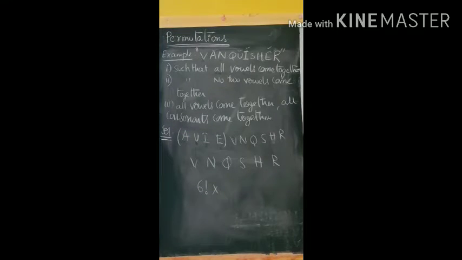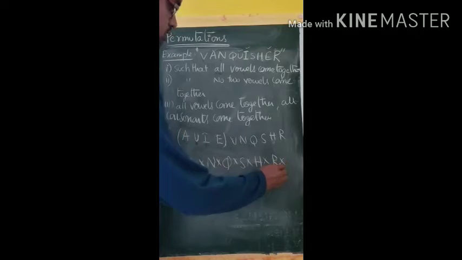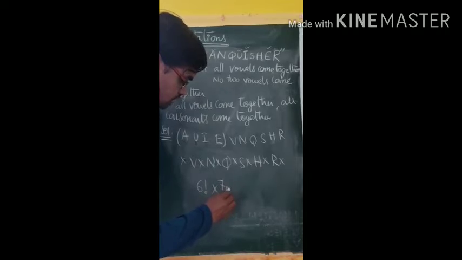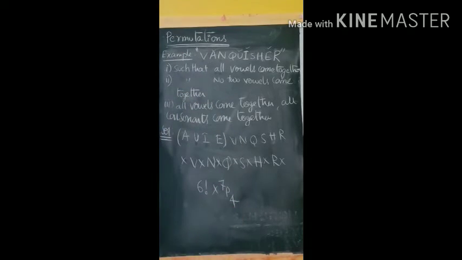Now you see, how many places in between them? 1, 2, 3, 4, 5, 6, 7. 7 places among them we have. So in those 7 places, if we arrange these 4 vowels, no two vowels will come together. So 7 places, we have to arrange 4 objects, 7P4. So our answer is 6 factorial into 7P4.